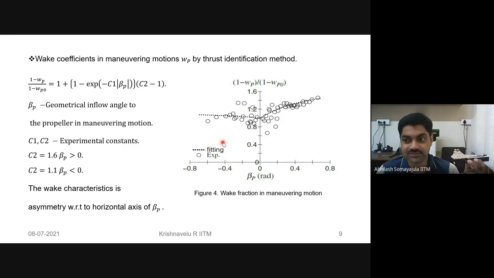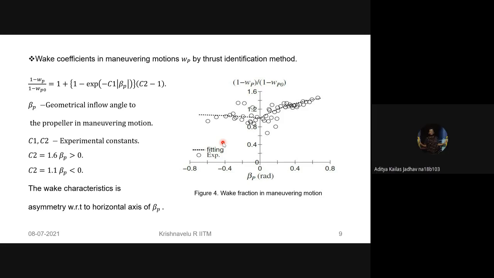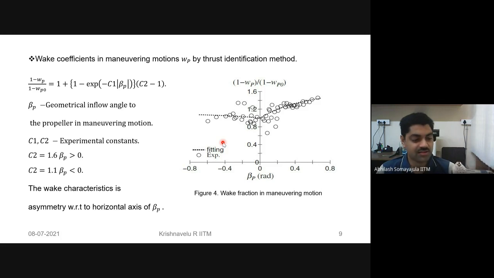Yes, Aditya. Could you explain the beta P angle properly? Yes. Beta P is the geometrical inflow angle to the propeller while it is behind the ship. The entire thrust you get from the propeller comes from aerofoil theory: you have a lower pressure and a higher pressure on the two sides of the propeller, which results in a thrust, and that thrust pushes your ship.